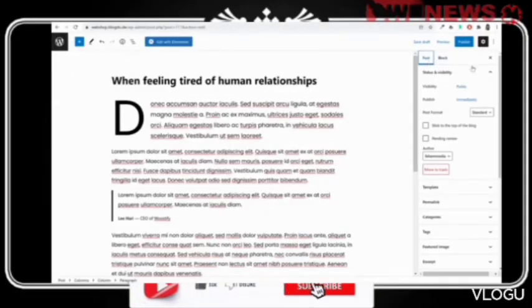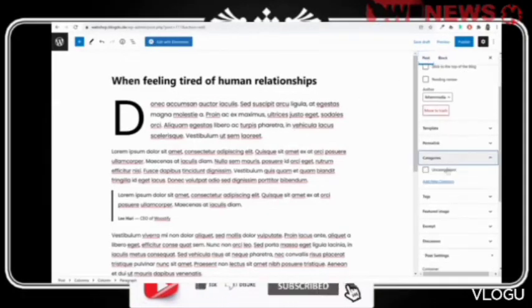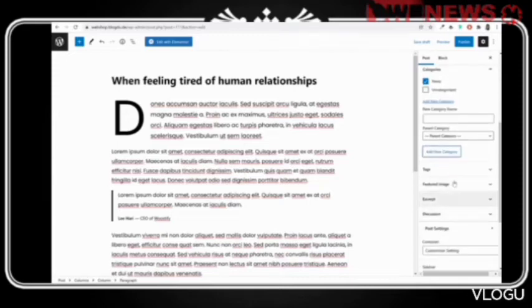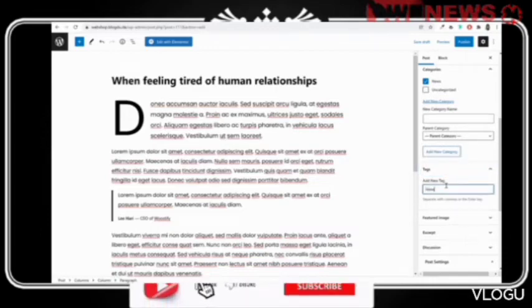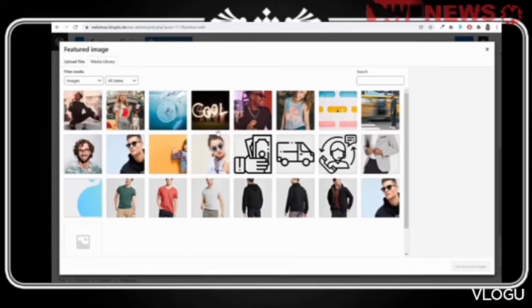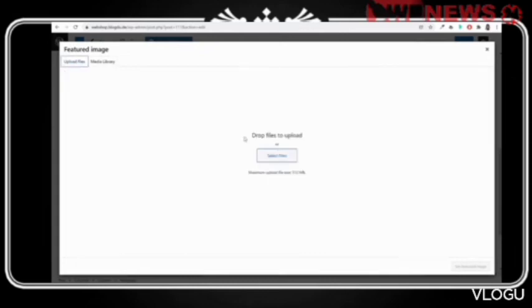Now click on post at the right hand side, give some category. I'll add this under news category. Now remember, this category is different from the products category. That was for products. This is just for blog posts. Similarly, you can add some tags for blog posts, news, or whatever you want. Okay, fashion, whatever the topic of the post is. Then you can add some featured image. Okay, let me upload some featured image for this.